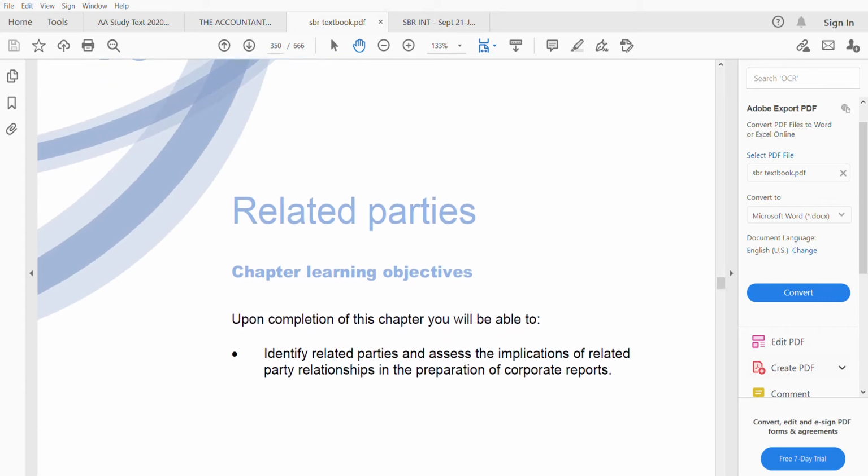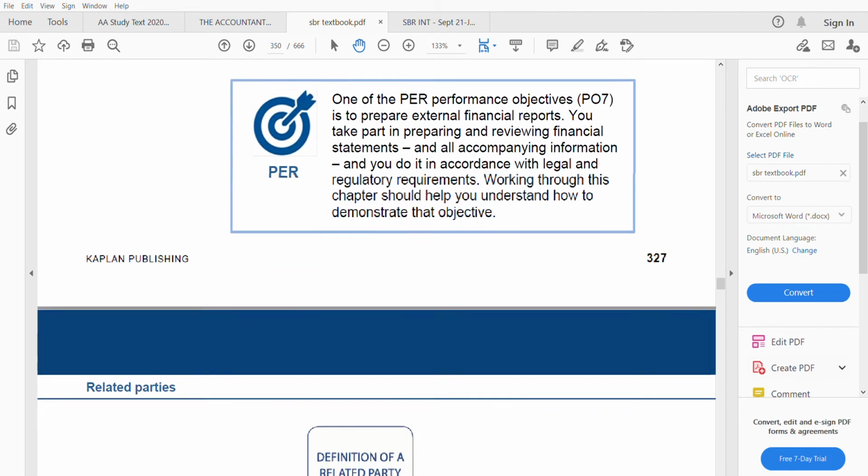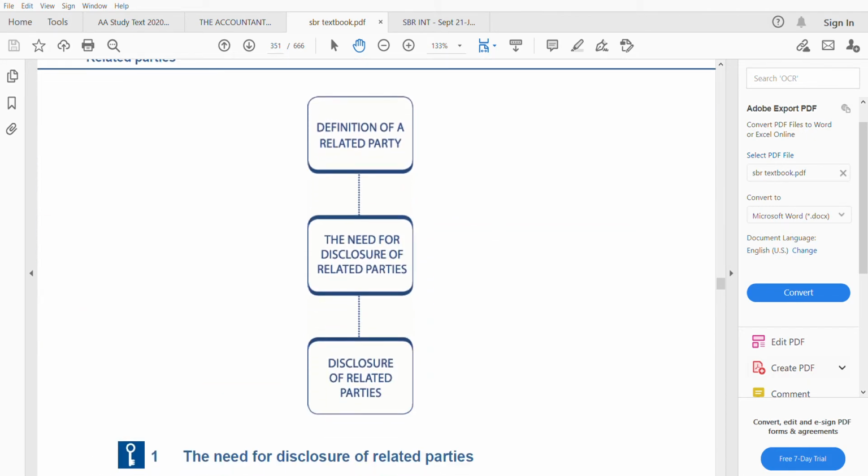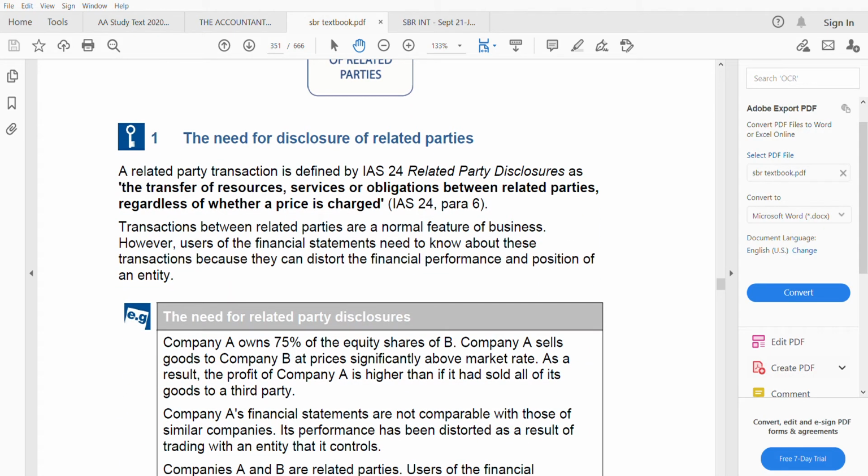Now in IAS 24, we need to do two things. We have to identify who the related parties are. From the case study, you have to be able to identify whether they are related parties or not, and also what you need to disclose. So: the definition of related party, the need for disclosure of related party, and the disclosures of related party. We start with the need for disclosure of related party.